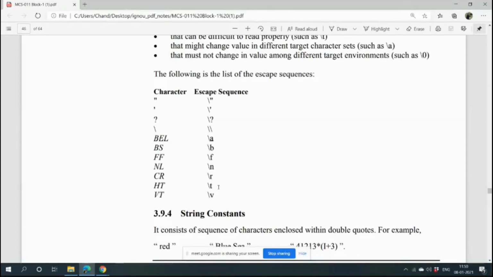These are non-printable characters, because I cannot ask my program to enter a new line. I cannot press a key during the running of the program to create a new line. So if I try to create a new line before a particular statement, we have to use the slash n character.